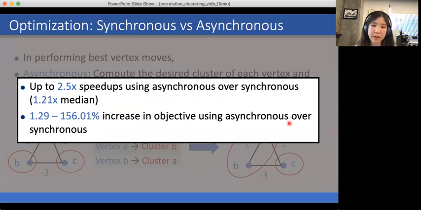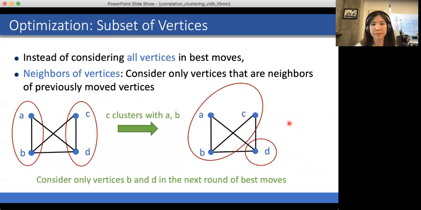So in practice, we see up to 2.5x speedups using the asynchronous setting over the synchronous setting. And we see up to 156% increase in objective using the asynchronous setting over the synchronous setting. And this is due to the symmetry breaking available in the asynchronous setting.